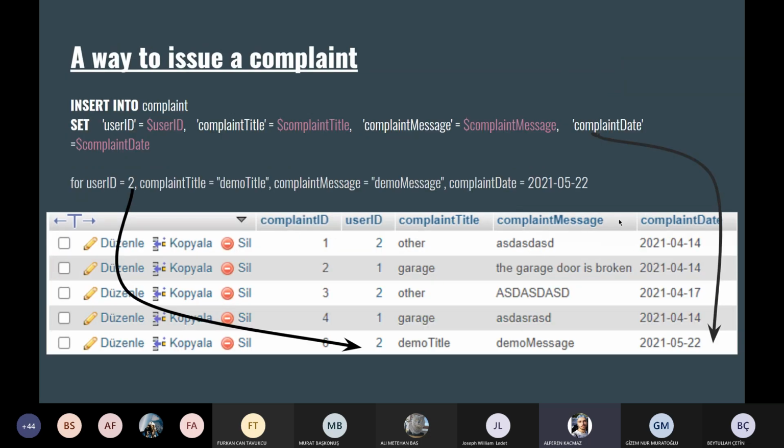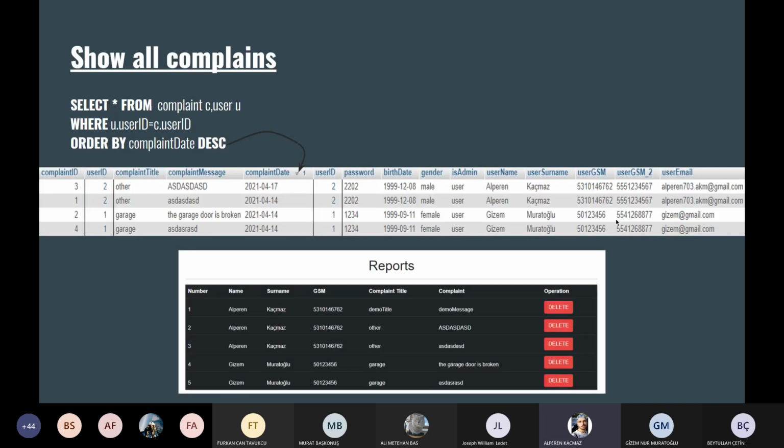The way to send the complaint is to run the query shown below with the required information. We can insert our information into the complaint table. Now, let's show all complaints on the admin's page. One while loop is required to run the query and read all the data. Afterward, we can view the complaints of the users in the report section below.